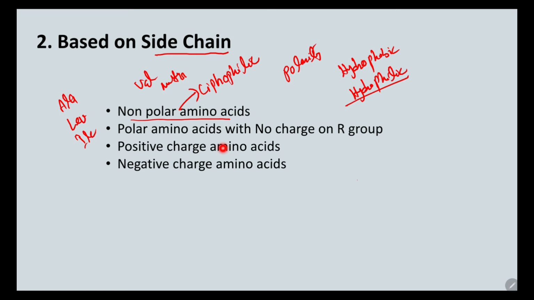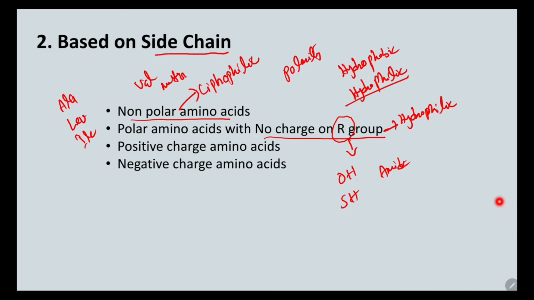Next what we have is the polar amino acids with no charge on the R group, but these are hydrophilic in nature. Okay, so they also don't have any charge on the R group, but they have special side chains. They have groups like hydroxyl groups, sulfur groups, amides.